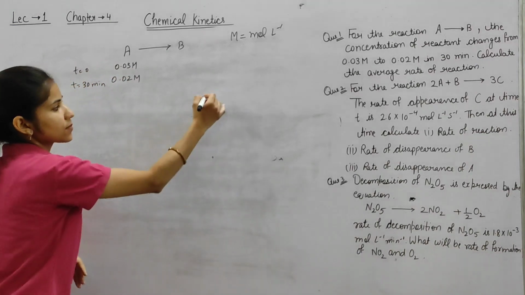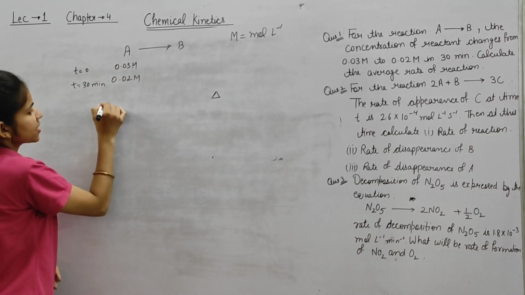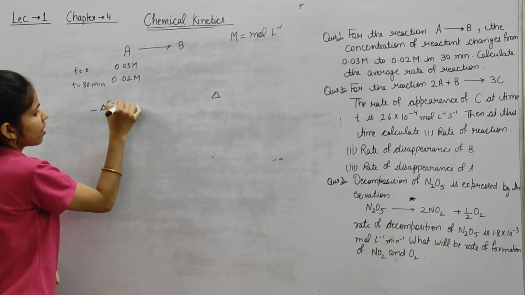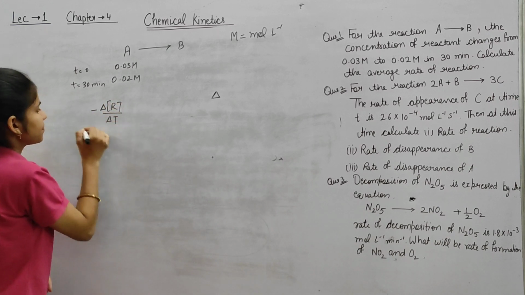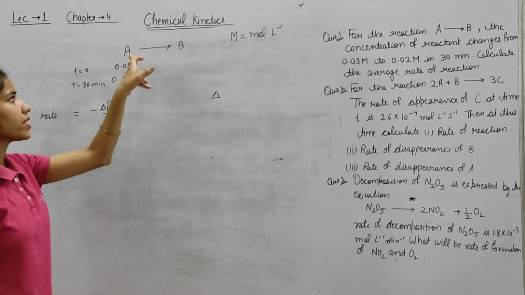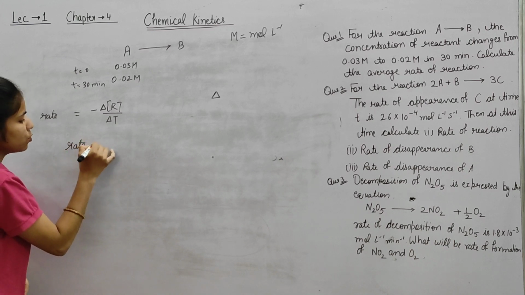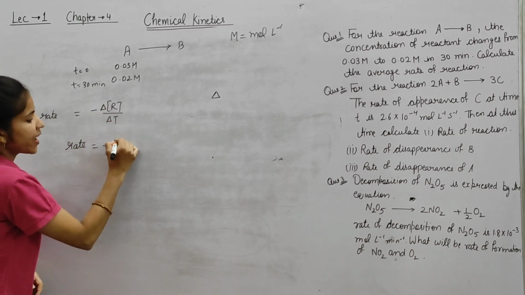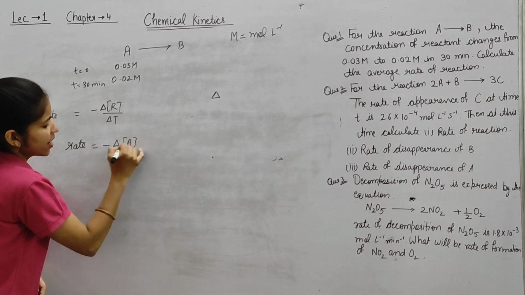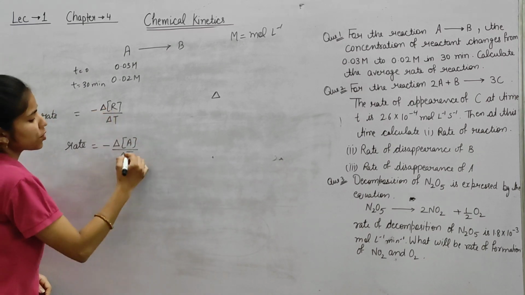Average means delta. The rate is minus delta A by delta t, in terms of reactant. So rate equals minus delta A divided by delta t, or small t we can write.